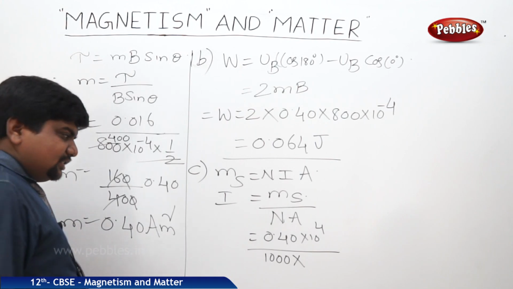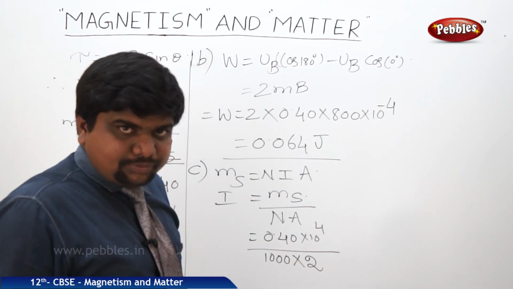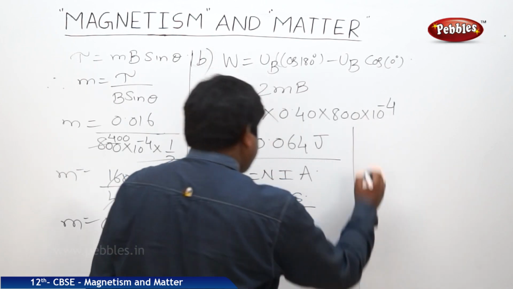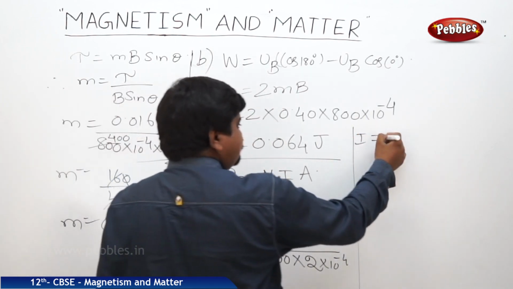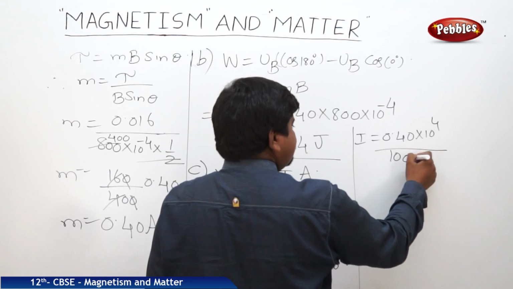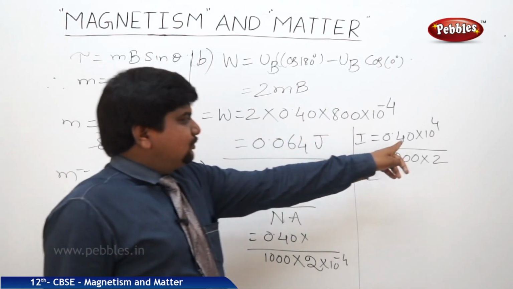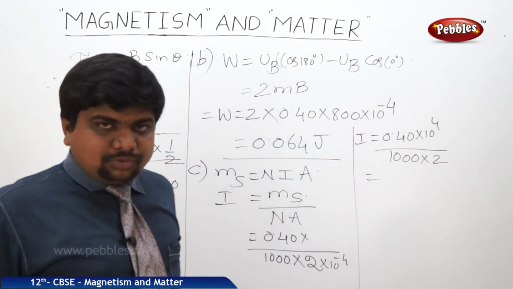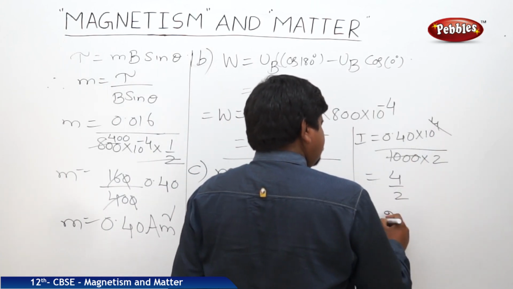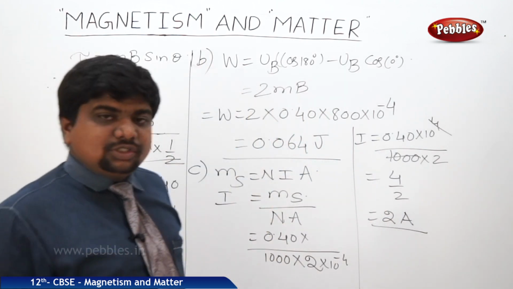The area of cross section is 2 into 10 to the power of minus 4. This minus 4 goes up. So initially this is the step. So I is equal to 0.40 into 10 to the power of 4 by 1000 into 2. So we will get 10 into 4 by 2, that is 2 amperes. Like this, we can divide the problems with their solutions.